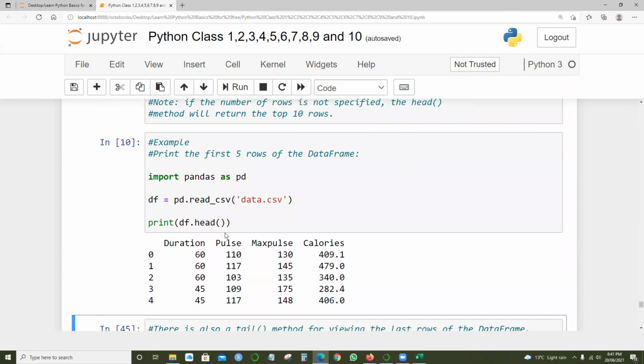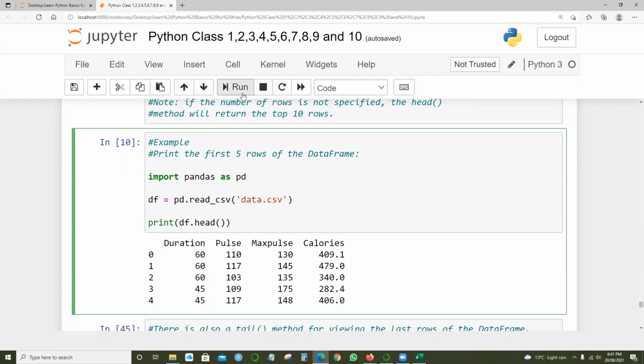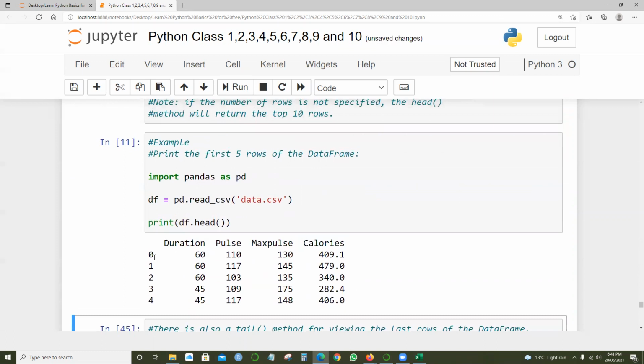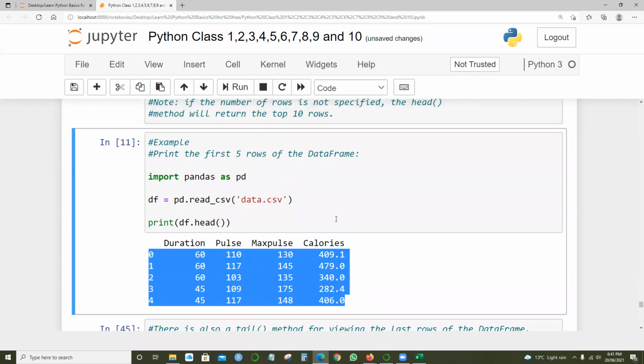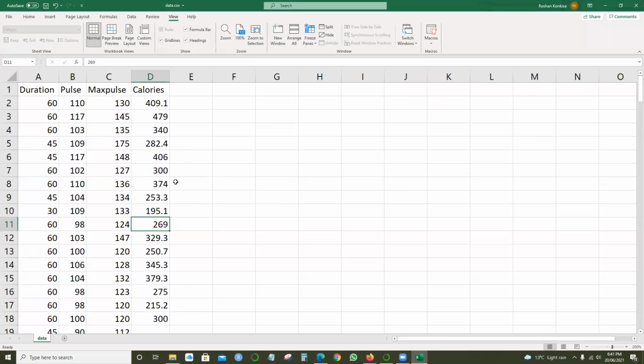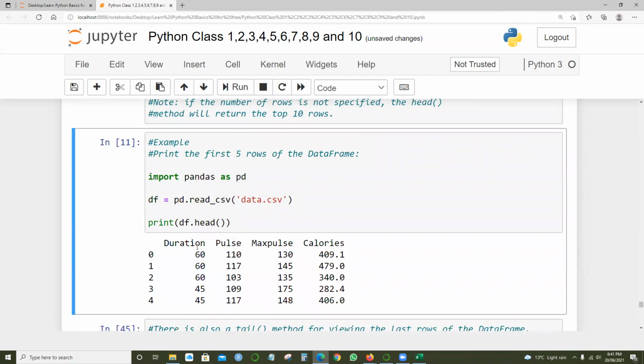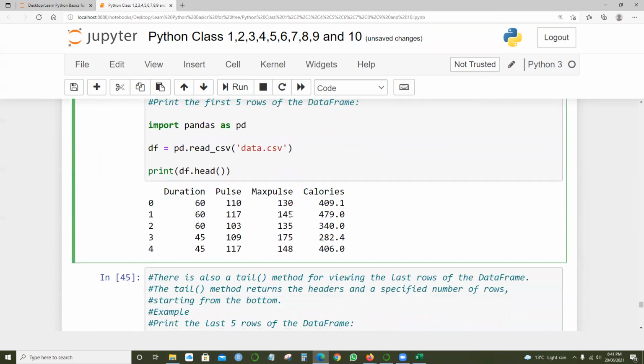But if I simply say head, it will return only the 5. So when I run this cell, I'm getting the 5 rows only. The reason behind, see 406 in the sense until here only, it is reading the data and displaying the data. So you got the duration, pulse, max pulse, and calories.